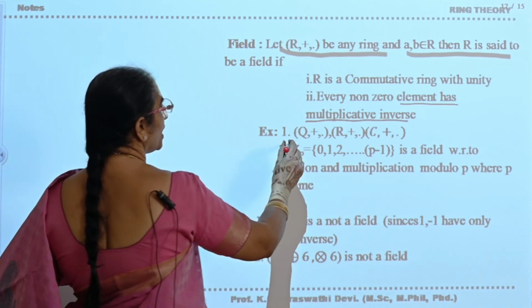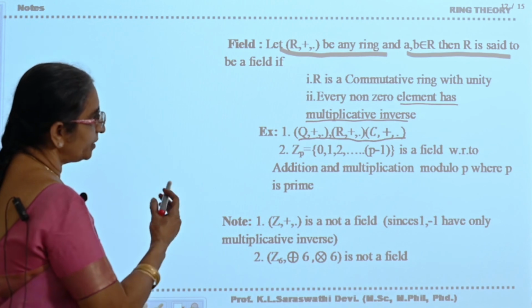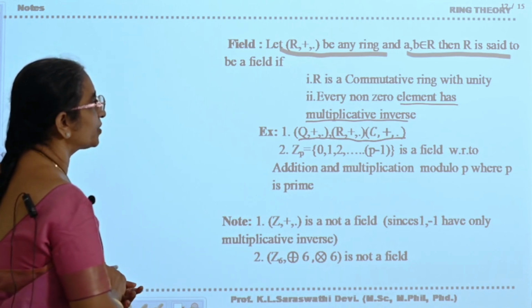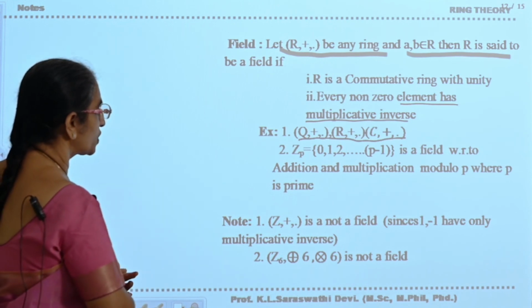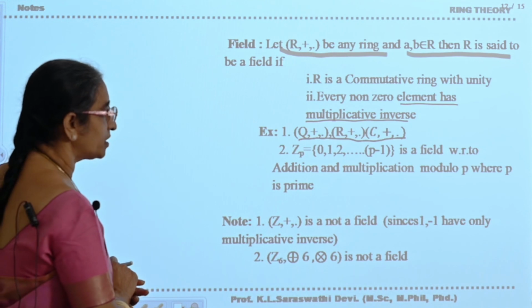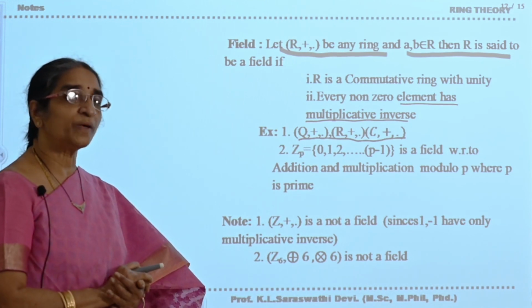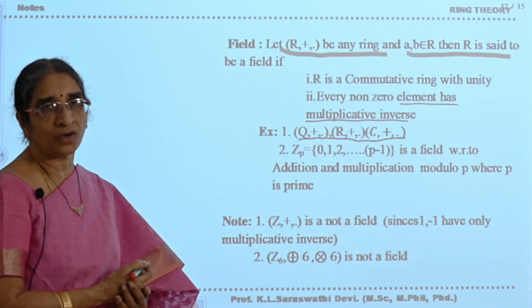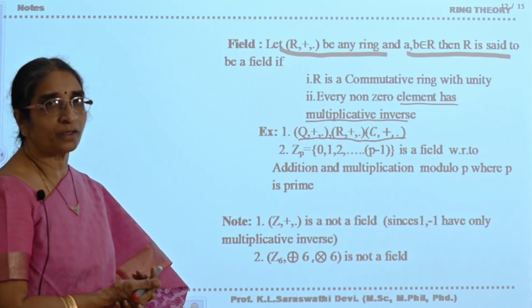Okay, (Q, +, ·), (R, +, ·), (C, +, ·) are the examples. Now Zp, that is 0, 1, 2, 3 up to p minus 1, with respect to addition and multiplication modulo p, if p is prime, it is also a field. (Z, +, ·) is not a field. Why? Because in (Z, +, ·), with respect to multiplication, if you take 4, 1 by 4 is not an integer. That is, a multiplicative inverse does not exist for a non-zero element.